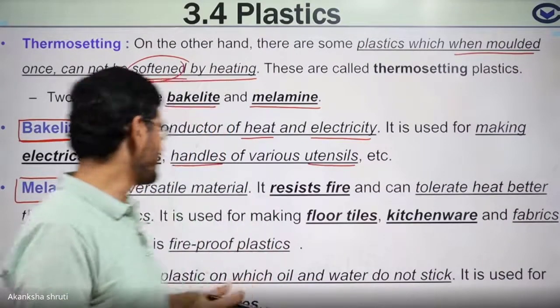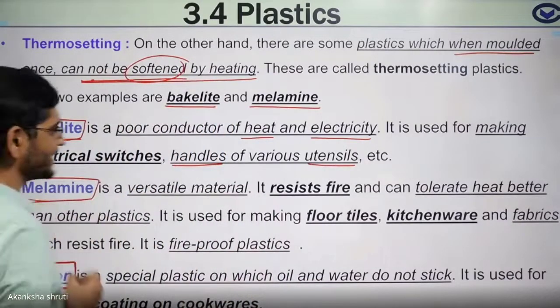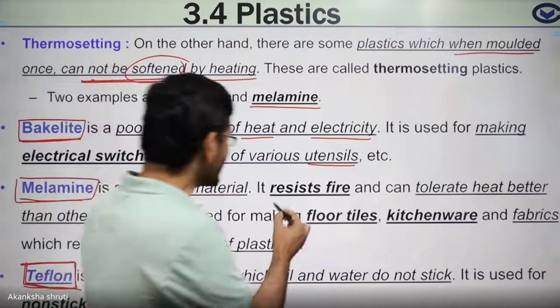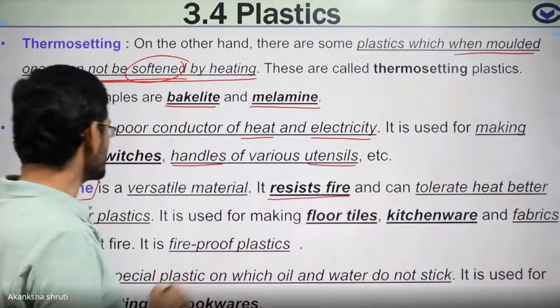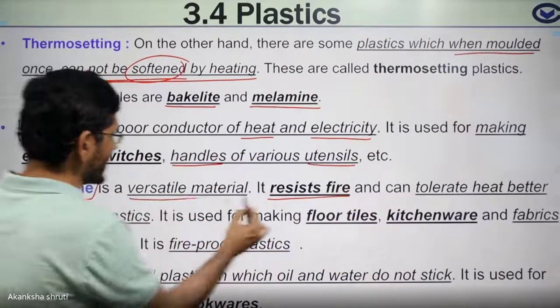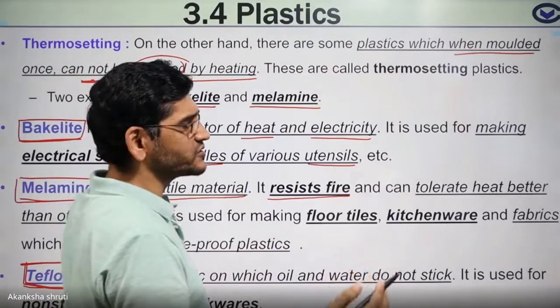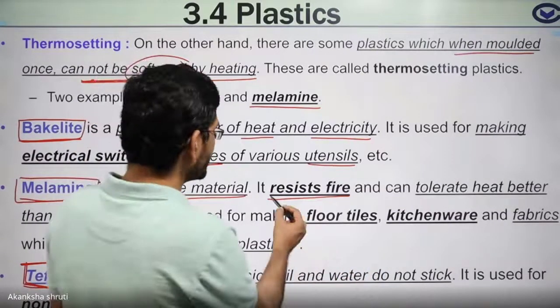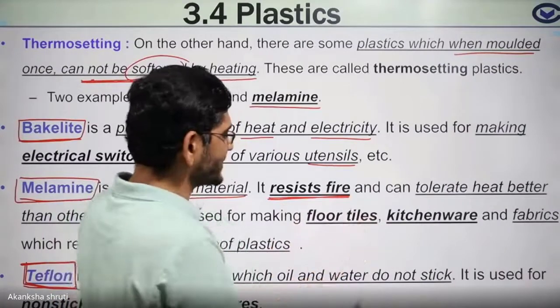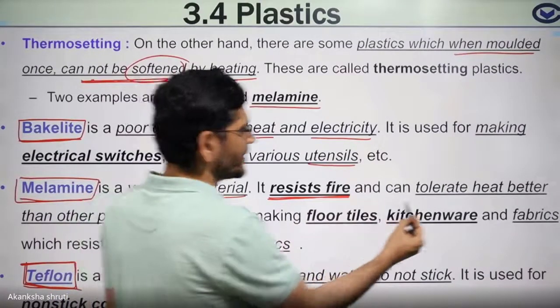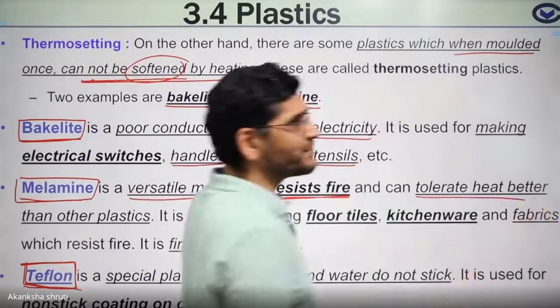It is made of this melamine. So it is a fire resistant material that we have to keep in mind. It is quite a versatile material. Versatile means it can be used for different purposes. The unique feature is it is fire resistant. It can tolerate very high temperature.